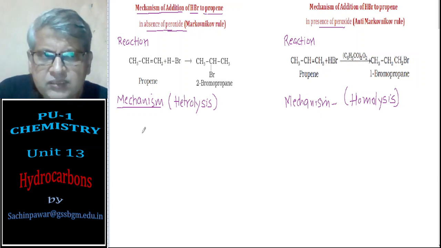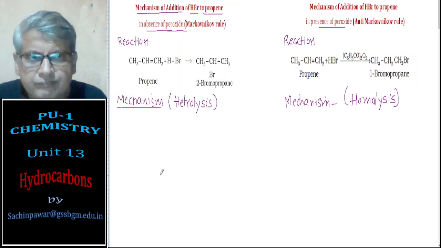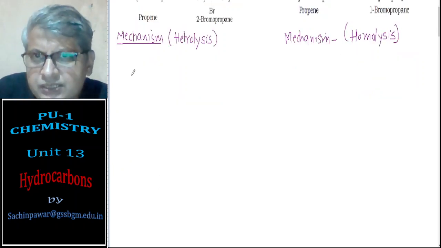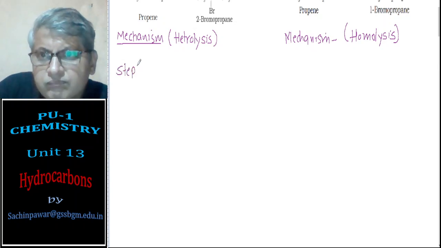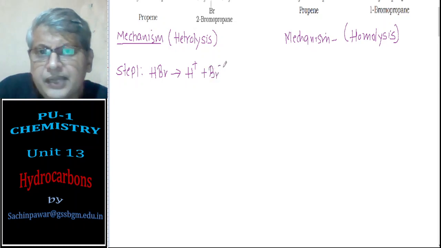So let's see the mechanism. Step number 1: hydrogen bromide will split into H plus and Br minus ions.